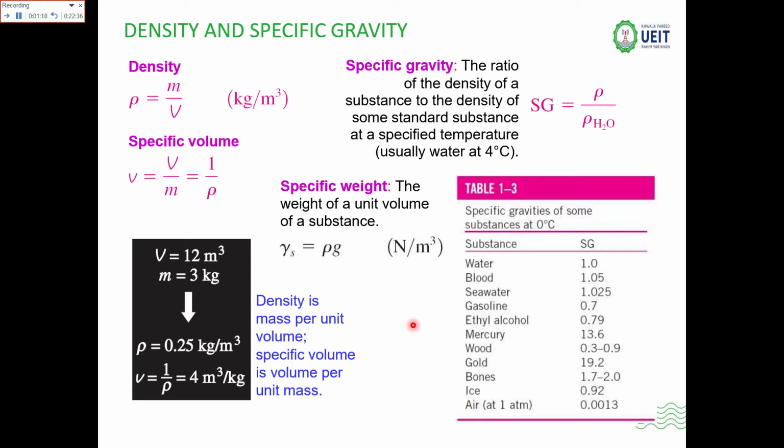Now the specific weight. The weight of a unit volume of a substance is known as the specific weight. That is denoted by gamma, and gamma is equal to rho times g. Rho is basically the density and g is the gravitational constant.